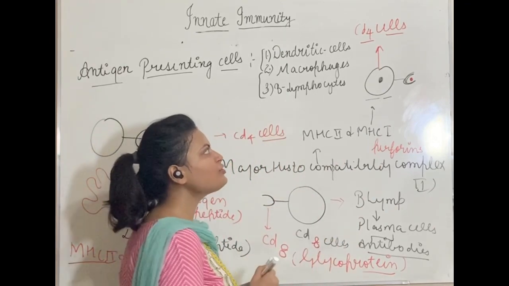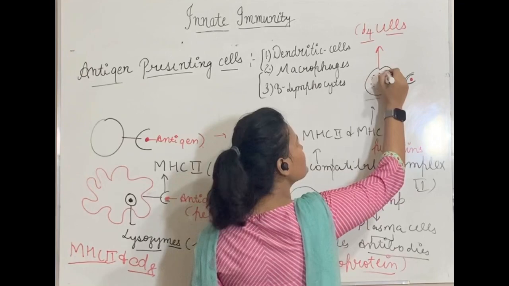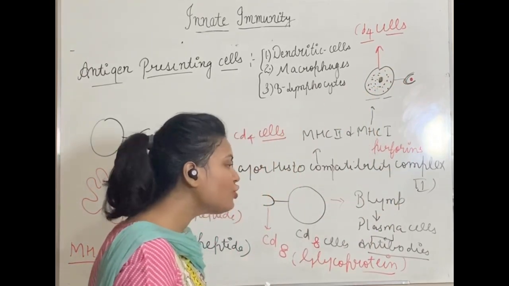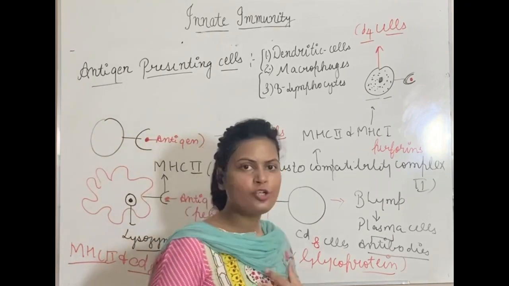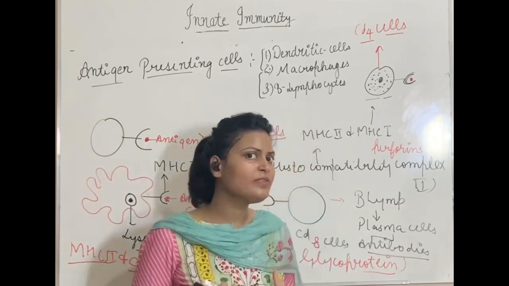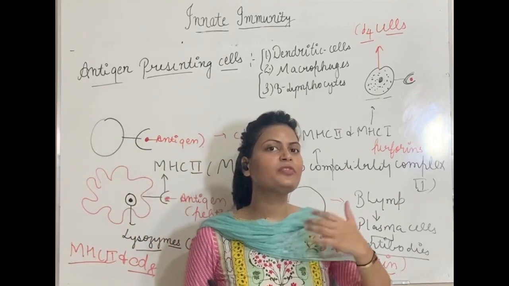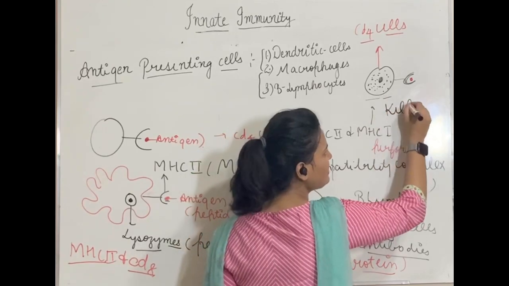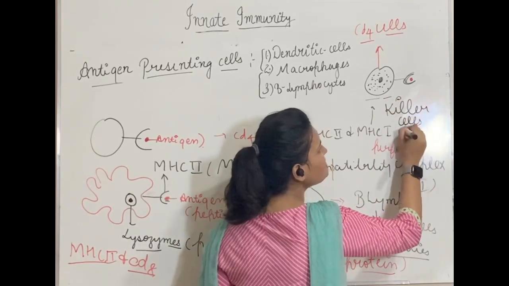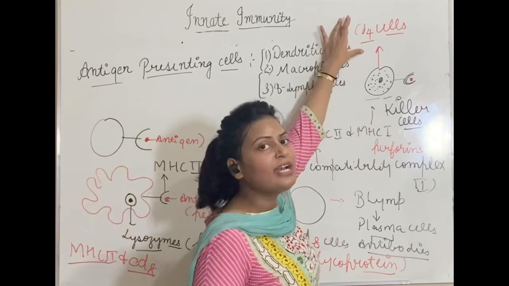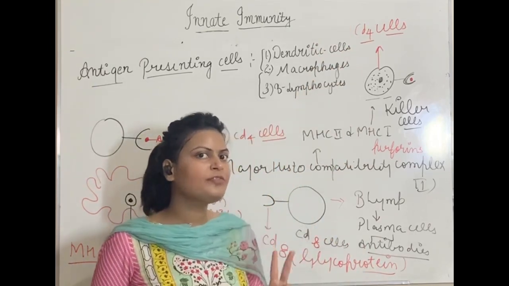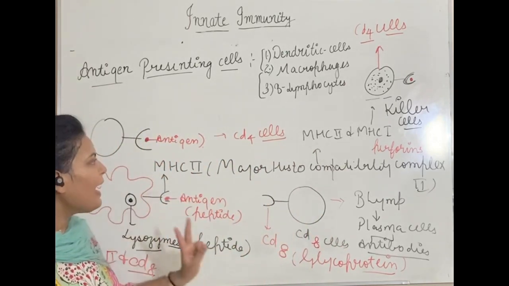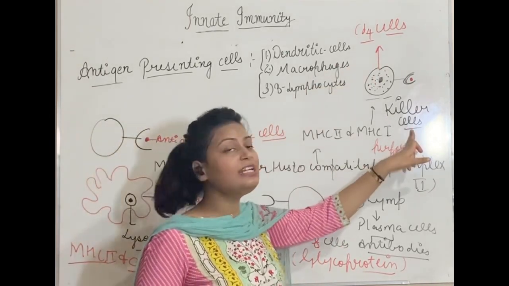So what will happen? Suppose this cell is having many antigens inside it. So it is highly infected. It is having many viruses, bacteria. So this cell knows that now I need to be killed. So this cell will start to send signals to killer cells. Killer cells were actually CD4 cells, right? I told you that T lymphocytes are of two types, CD4 and CD8. CD8 were helper T cells and CD4, they are killer T cells.